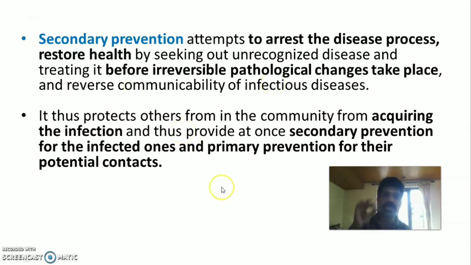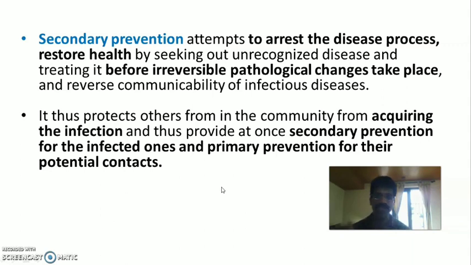Secondary prevention attempts to arrest the disease process. So here we stop the process of the disease from going from the first stage to the second stage. Then we restore health by seeking out unrecognized diseases. So we restore the health of the individual by finding out unrecognized problems and treating them before irreversible pathological changes take place.